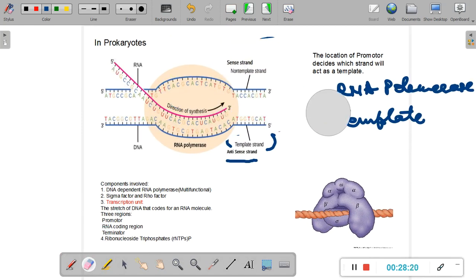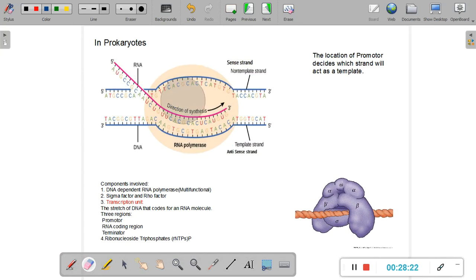I hope you've understood the meaning of the sense strand and the antisense strand. The sense strand is also called the non-template strand because it does not act as a template for the synthesis of mRNA or other forms of RNA, whereas the template strand acts as the complementary copying material for the synthesis of a new mRNA, rRNA or tRNA molecule. I hope this much is clear to you.